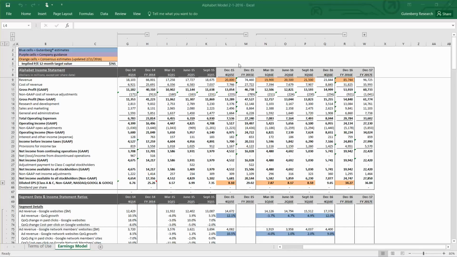Google will release results after the close. To prepare, we're going to take a look at where consensus estimates stand ahead of this release. And to do this, we'll be looking at our earnings model.